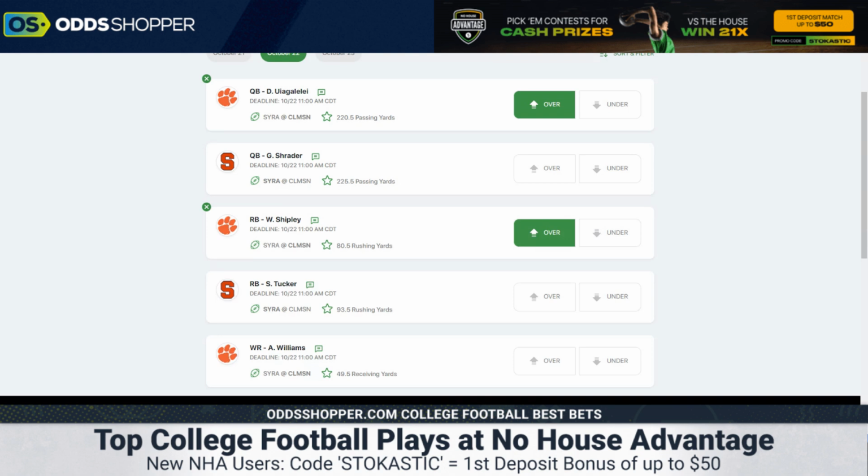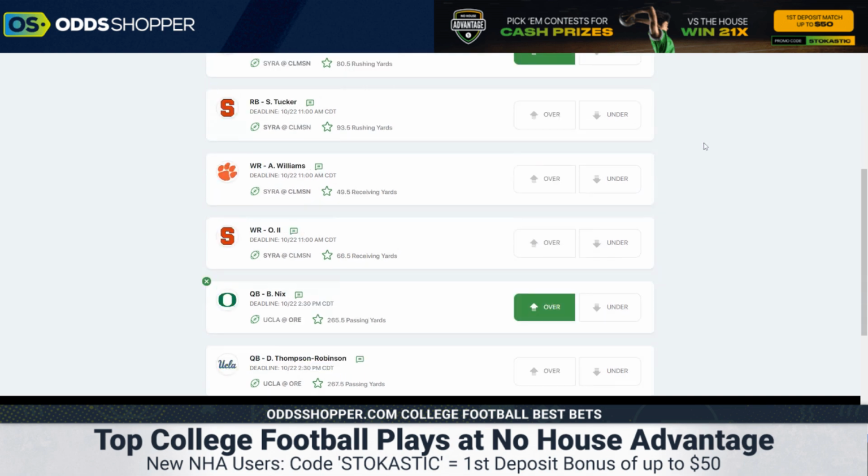And again, I think the entire Clemson offense is coming in under projected for this slate because Syracuse on paper has a great defense. Again, I think that's schedule related, level of competition related, if you will. But there's a lot of players here that have potential towards the over on this slate. And these are players I wouldn't be surprised come in far above some of these numbers that are listed. But again, it's just 2 games for now.